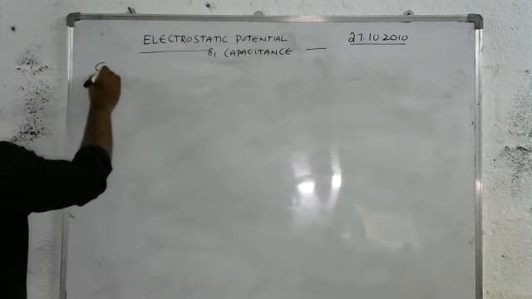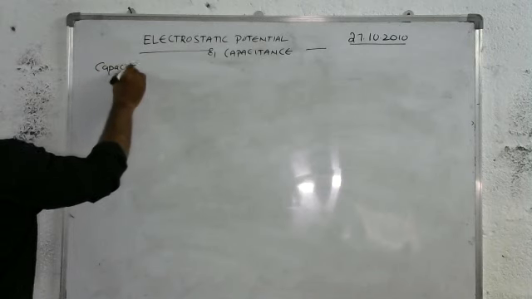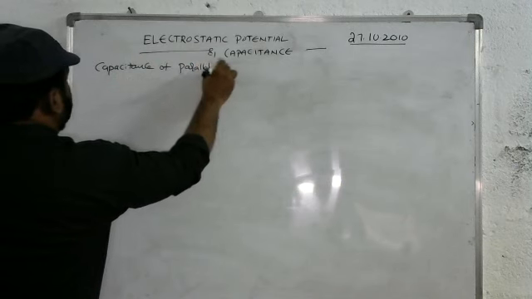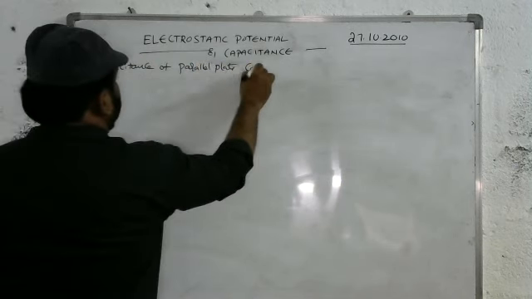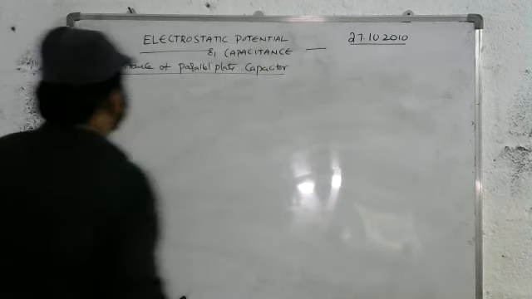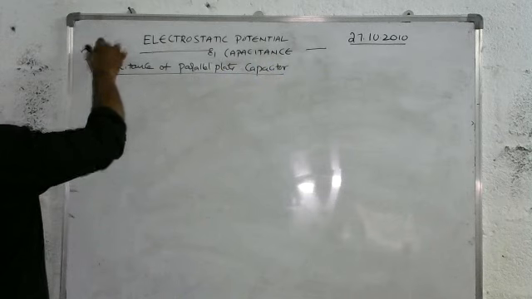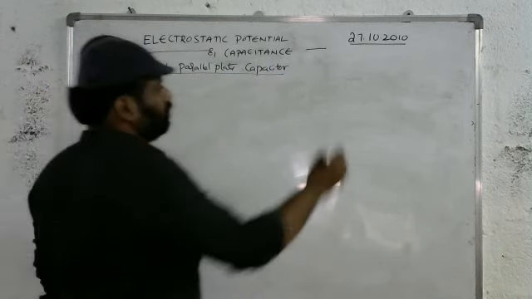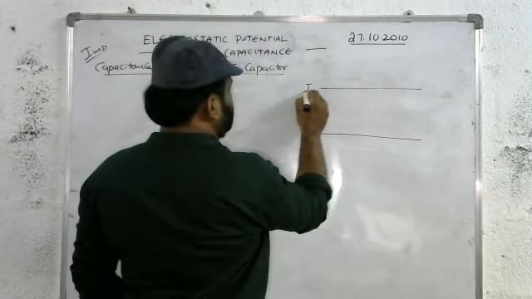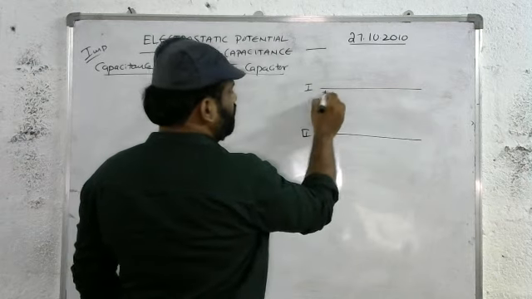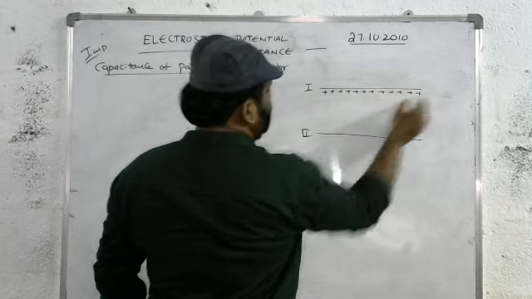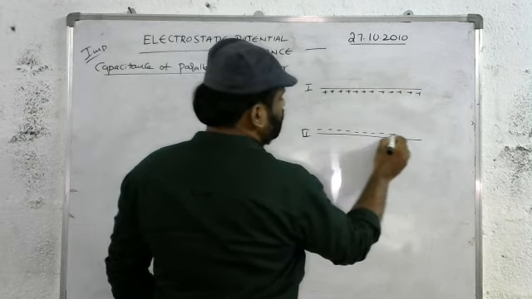Capacitance of a parallel plate capacitor, which is the most important question. Just consider a parallel plate capacitor. Let it be plate 1 and this is plate 2. Plate 1 has a positive charge. This is a positive charge and this is a negative charge on plate 2.